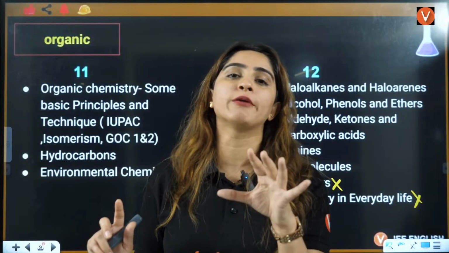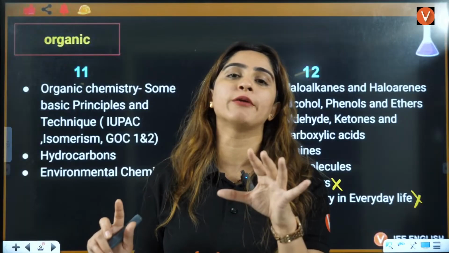Isotopes have the same atomic number, but the mass number is different. That means protons are the same, but neutron plus proton is different. That means neutrons will be different here. That's why the mass number is different. So in this case, protons are the same and neutrons are different.